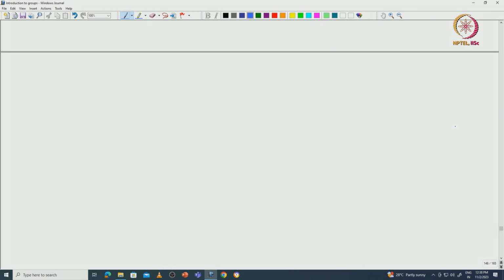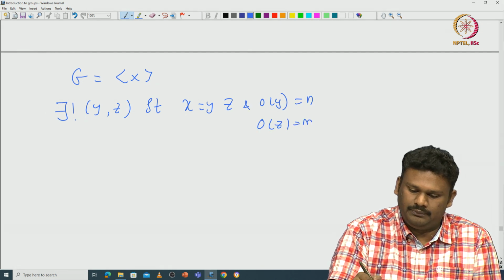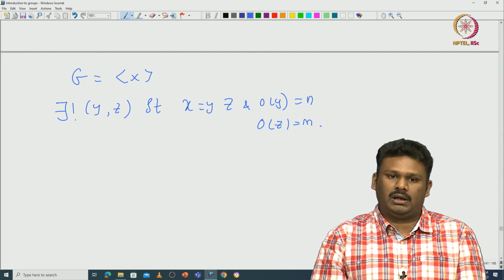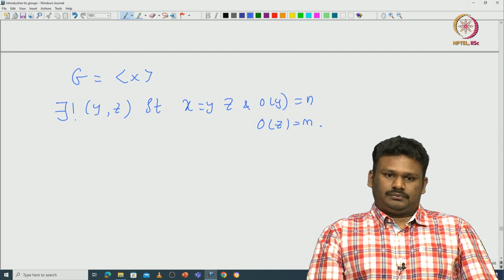So let us summarize what we proved. If G is generated by x, then there exists a unique tuple y z such that x equals y z and the order of y equals n and the order of z equals m. So this is what we proved.